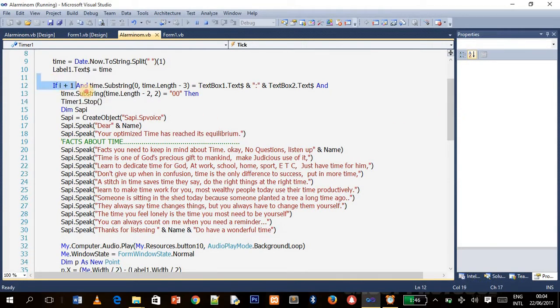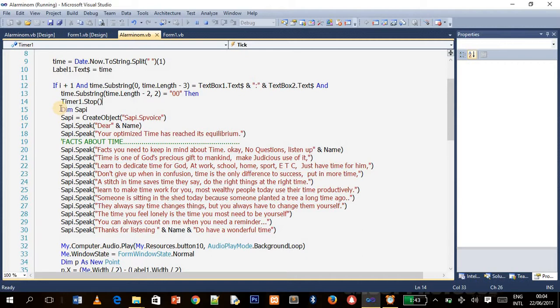This conditional statement controls the alarm time and what happens when it stops. First of all, when this condition is met, you know what will happen. Number one, the timer will stop. That is, if it reaches the time that the user has entered, the timer will stop.